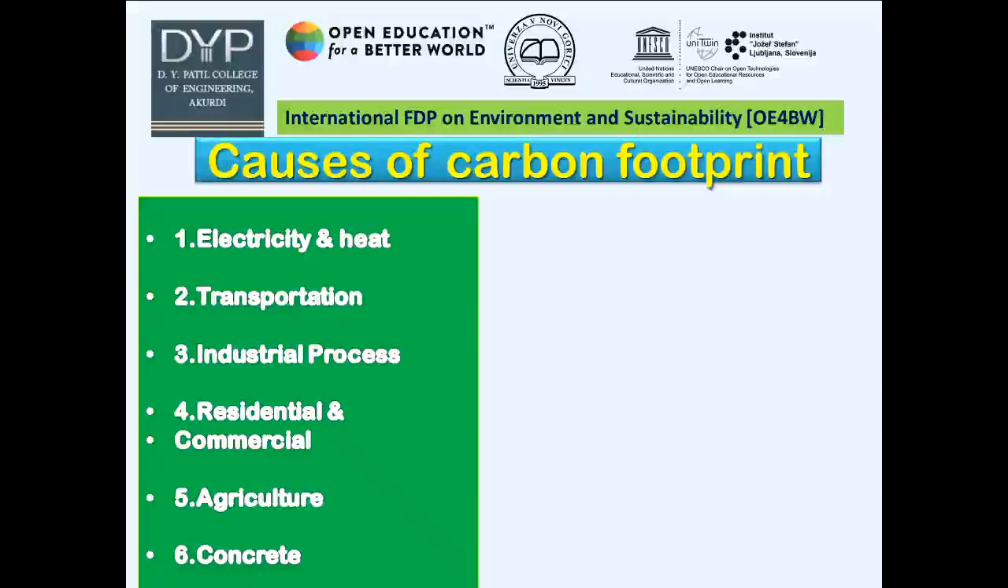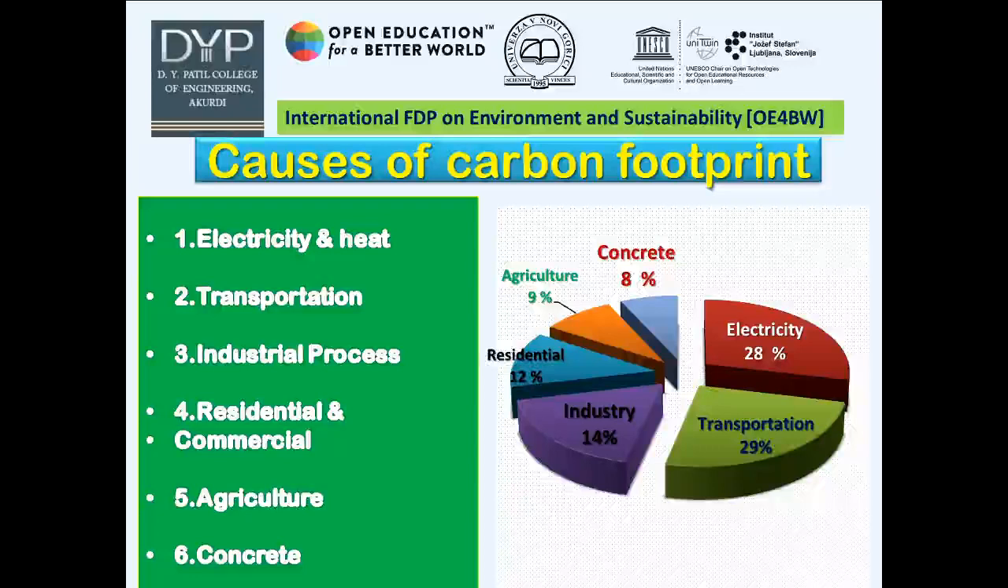Let us learn the contribution of all these factors to global warming in terms of CO2 emission by this sketch. The contribution of transportation is 29% of CO2 emission. For industry, its contribution is 14%. Electricity's contribution of CO2 emission is 28%. Again, residential 12%, agriculture 9%, and of course, concrete's contribution of CO2 emission is 8%.